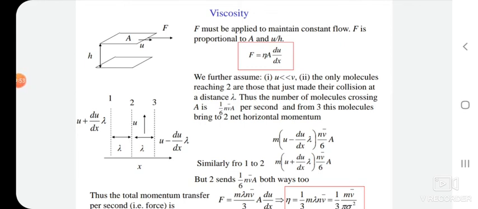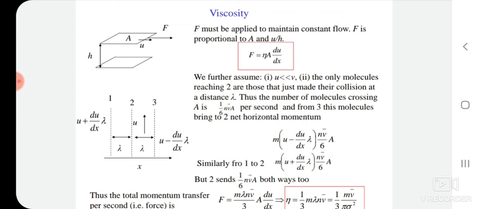With the help of this concept, we can find out the transport phenomena of momentum, where eta is a constant of proportionality and gives the viscosity of that fluid.